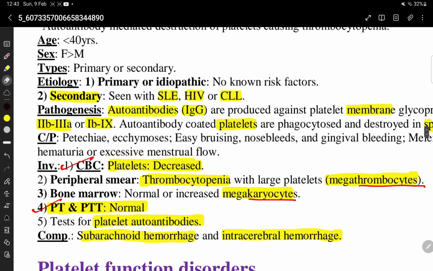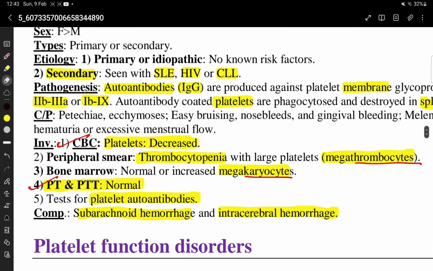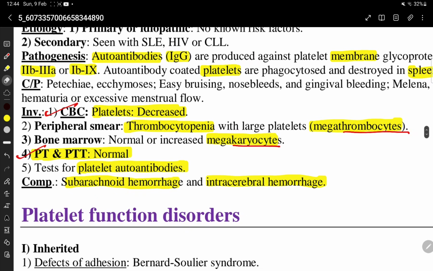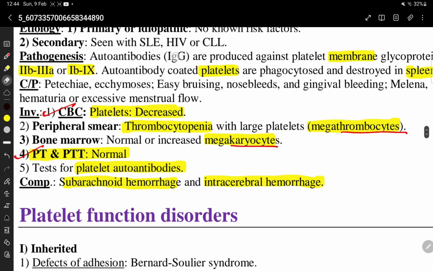That means it has no known risk factors. Secondary is seen with SLE, HIV, and CLL. Pathogenesis: autoantibodies are produced against the platelet membrane glycoprotein 2b3a or 1b9. The autoantibody coated platelets are phagocytosed and destroyed in the spleen.